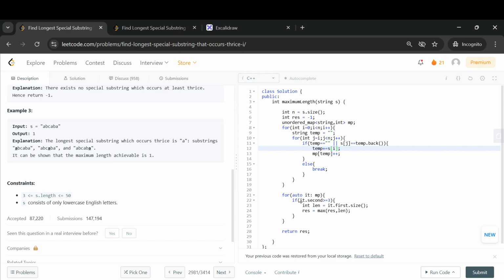And in the end, like I said, if you are able to find any substrings whose occurrence is more than 3 times, then you do what I said, that is basically try storing the maximum length of that special substring that occurs more than 3 times, and in the end you simply return result.